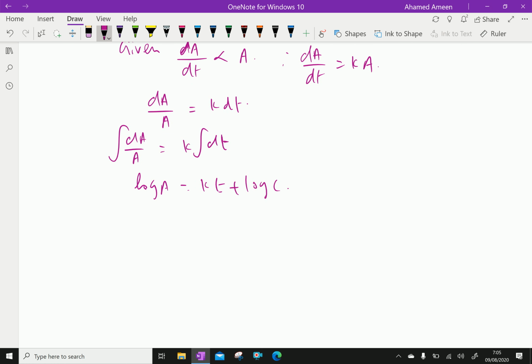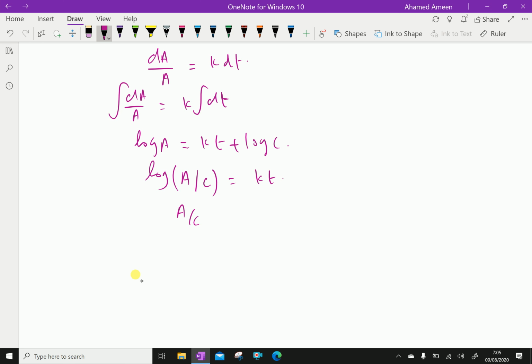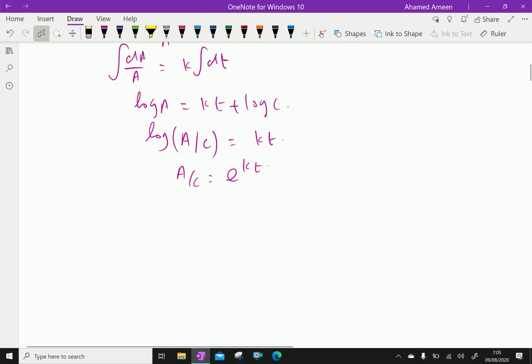Therefore, now log A minus log C, because log C comes to this side, is equal to kt. Then A over C equals e power kt, taking e power on both sides. Now after that you can say A equals C e power kt. Let it be equation 1.